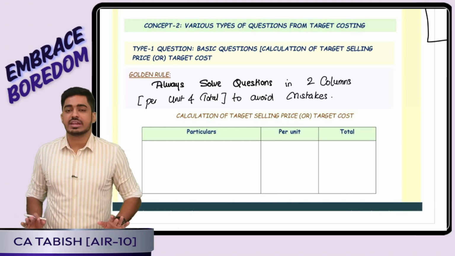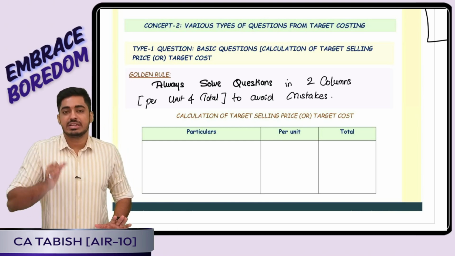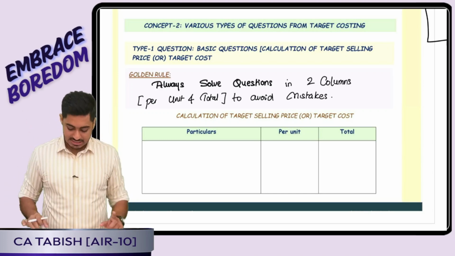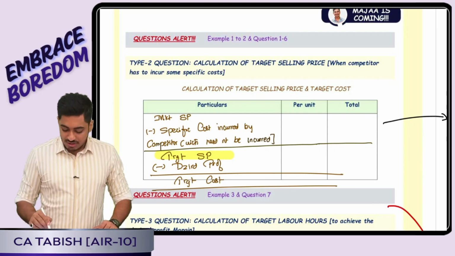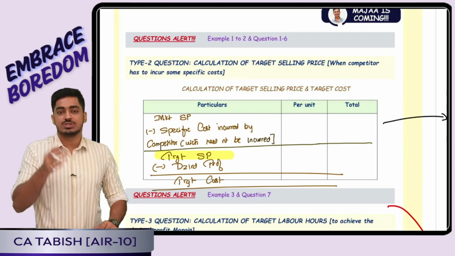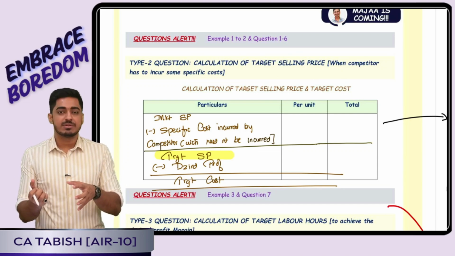But one simple pointer I have told, whenever we are doing the calculation, to eliminate the chance of committing mistakes, always do it on per unit as well as total 2 columns. Okay, sir. Next is going to be type 2 question, wherein question is asking calculation of target selling price where competitor is incurring some specific cost which we are not incurring. Yes, XYZ is paper mill, ABC is a competing paper mill, all those things were there.